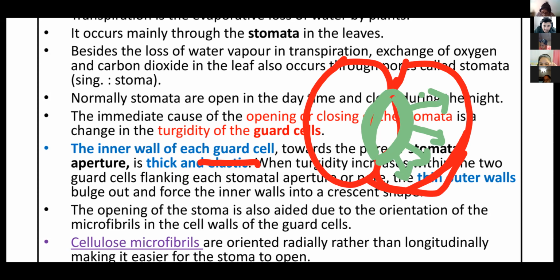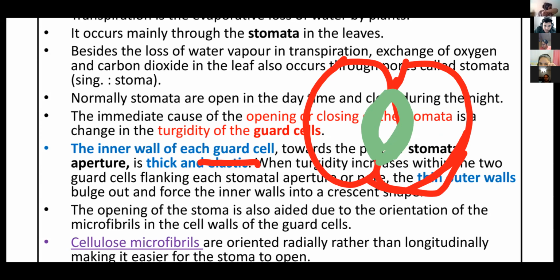To pull this inner wall of the guard cells towards the periphery side, a tension is created, a pull is created, and to sustain that tension, the inner walls of this guard cell become thick, so they can easily remain intact while pulling outside.